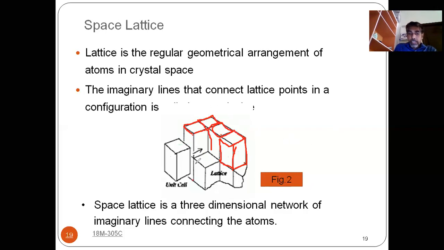Okay. So in this space lattice, if you take one unit, this is one unit. If you observe this one or this one or this one, all are similar. If you take one and observe whatever properties it is having, this complete space lattice will have these properties. So this one is known as unit cell. By analyzing this one, we can easily say what properties it will exhibit. So that is known as unit cell.